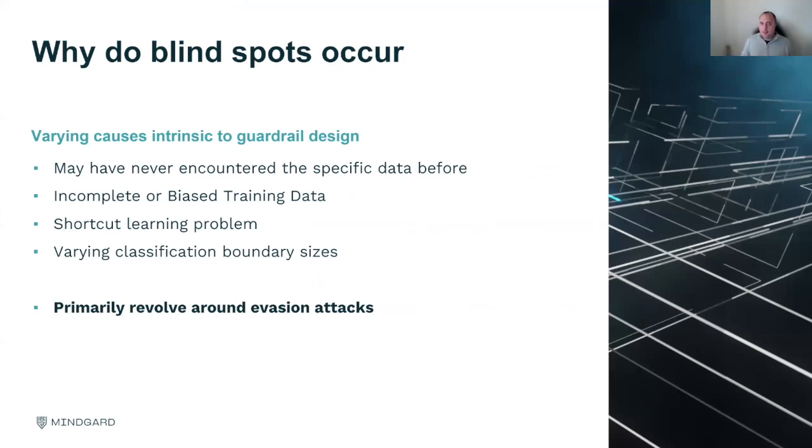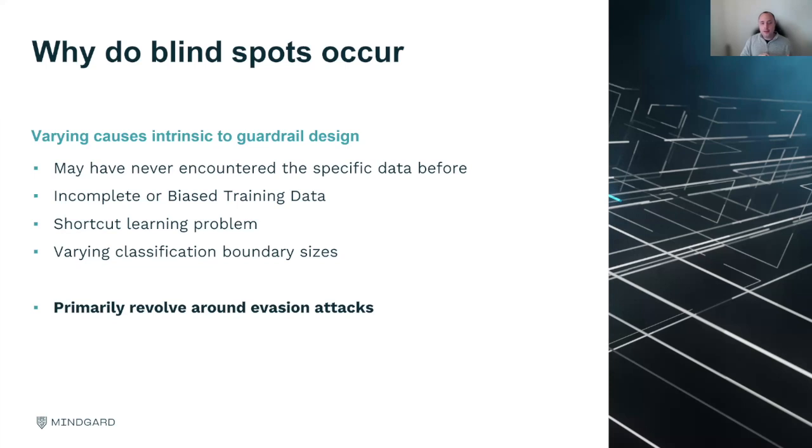So why do they occur? This is probably the most technical part of the talk. I'm not going to talk too much about the science, but it highlights what's happening. There are varying causes that are intrinsic to guardrails and how they're built. The most simple one is that the guardrail has never encountered or seen this data before. If I'm relying on a regular expression and a rule set, the input might be in a form or set of words that I've not seen before, so it'll get past detection or being blocked by the guardrail.